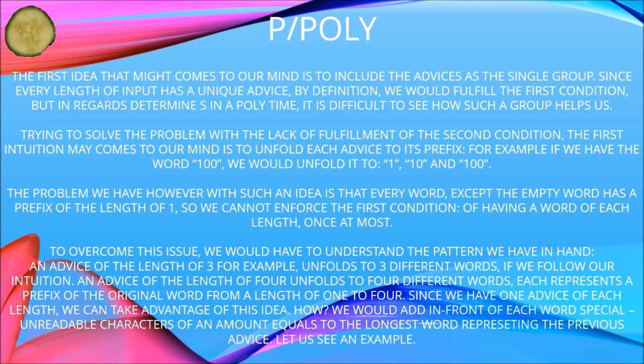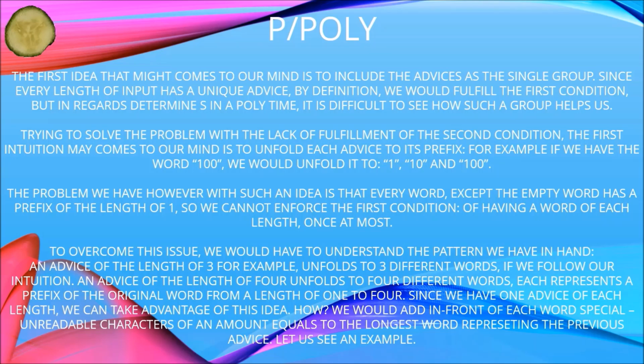To overcome this issue, we would have to understand the pattern we have in hand. An advice of length 3, for example, unfolds to 3 different words. If we follow our intuition, an advice of length 4 unfolds to 4 different words. Each represents a prefix of the original word from length 1 to 4.